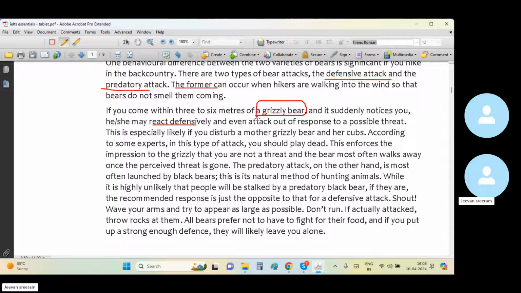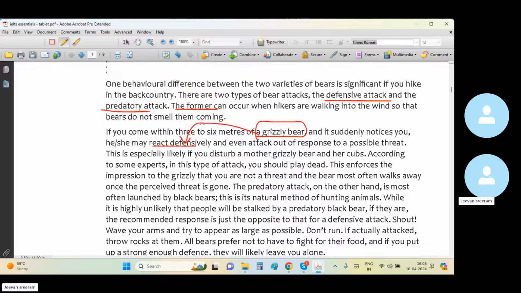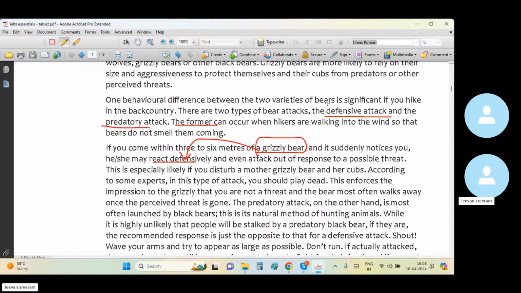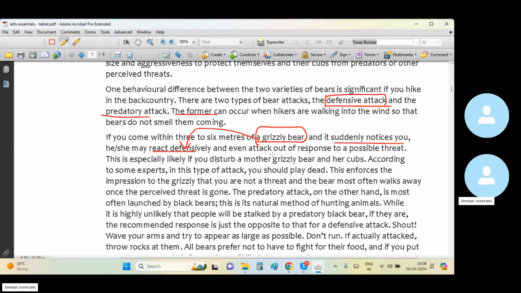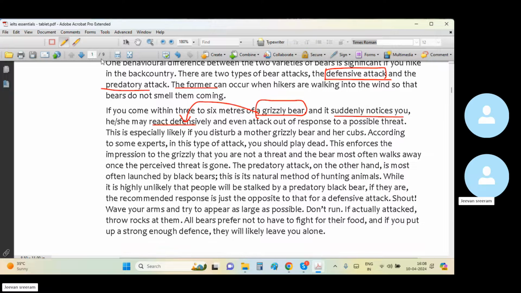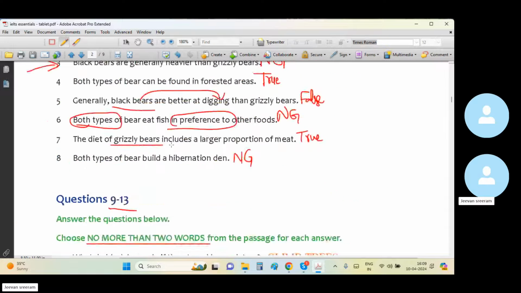Grizzly bears react defensively, so that must be the former one. On humans there are 2 types of attacks, defensive and predatory. So what kind of attacks on humans from grizzly bears? Basically, it is the defensive attack.